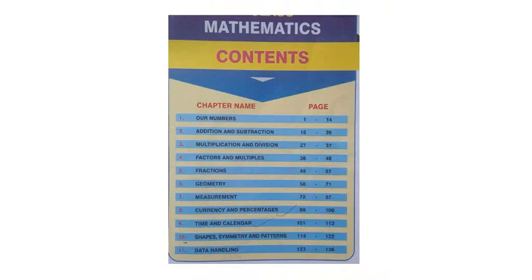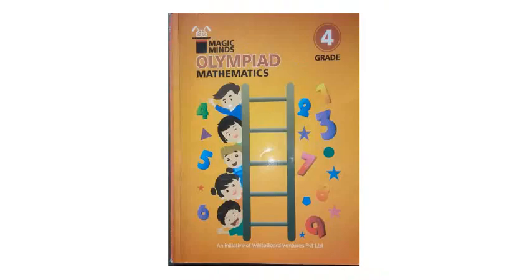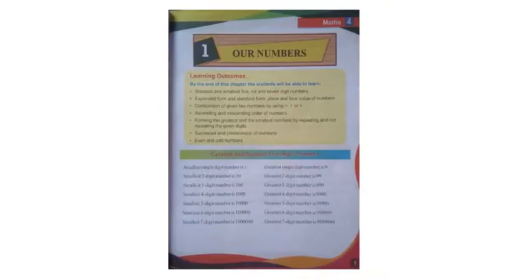Now in this session we will continue the previous class of the 4th standard Olympiad Mathematics. In the Olympiad Mathematics we started the first chapter, which is Our Numbers. We already started this chapter. In the chapter we learned what the greatest number and smallest number are, and how to remember those numbers. We completed all this in the previous lectures. If you want that lecture you can go through it also. I will provide the links below this video. If you want, you can watch it again.